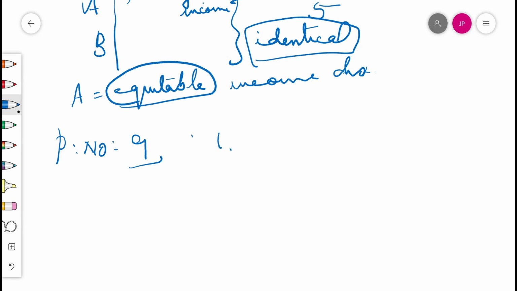On page number 9, note down the answers for question numbers 1, 2, 3, and also 5 and 6.